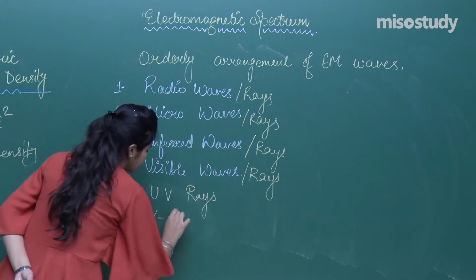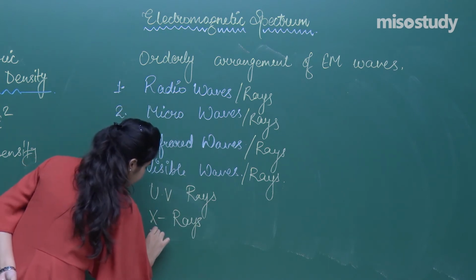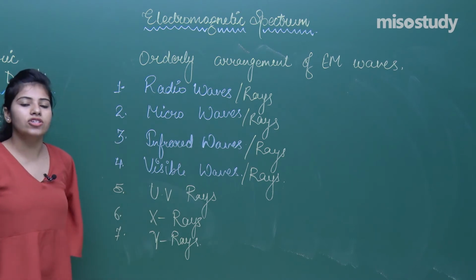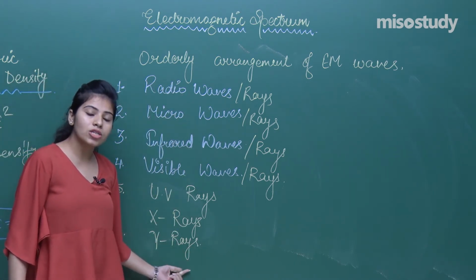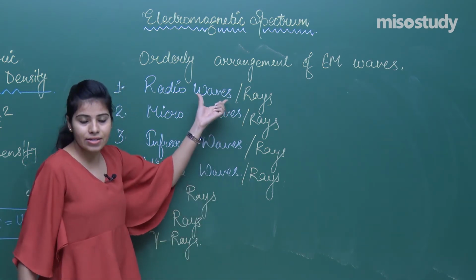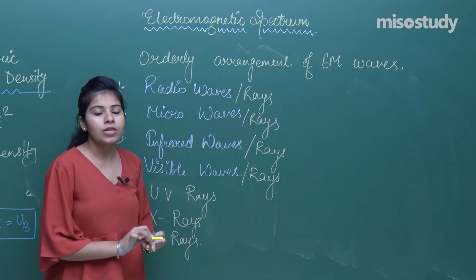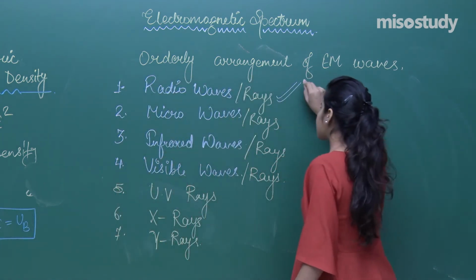Now X-rays and gamma rays. So this we are going to cover in this lecture. What are the types of waves, what is the role of these waves in our environment, in our life, and what are the characteristics of these waves. And further I am going to tell you about the spectrum. So let us start learning about the radio waves one by one.